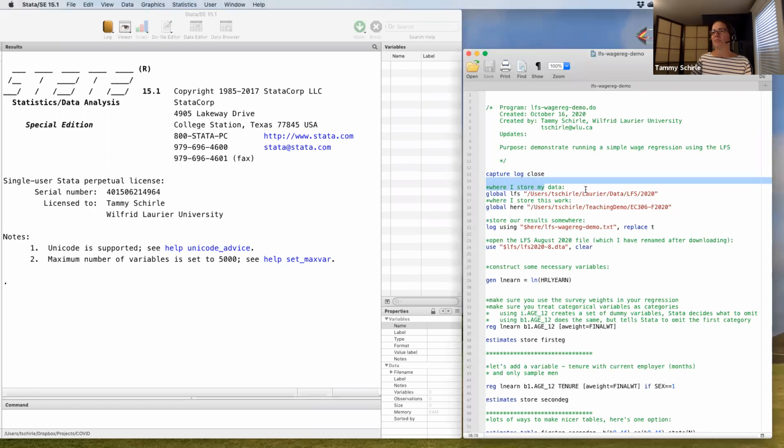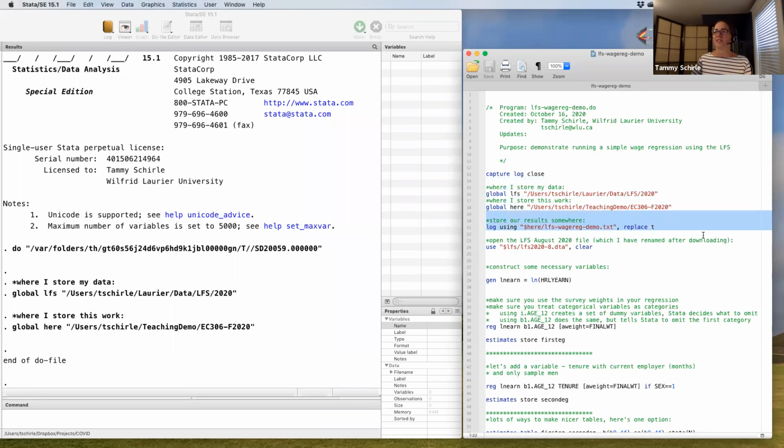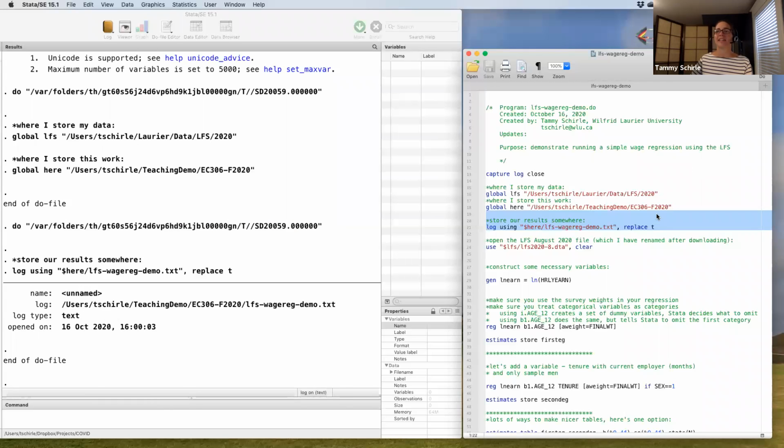What I always start with in my do files is setting up my directories as globals. This will make it easier to refer to them as we go forward in the do file. And of course, I make sure I start my logs so that all of our results today get recorded in a separate text file which I've stored here in my teaching demo folder.